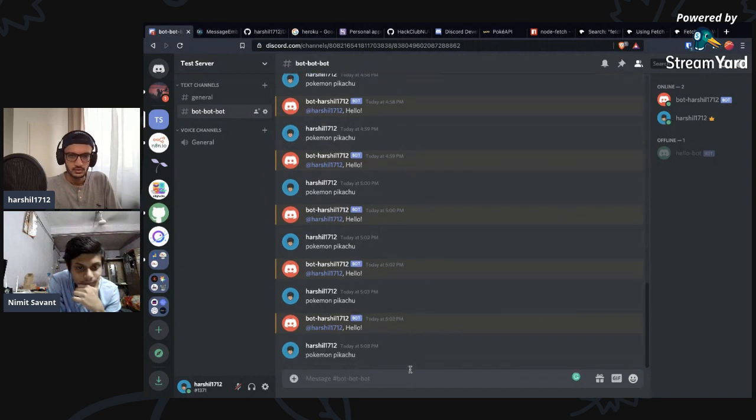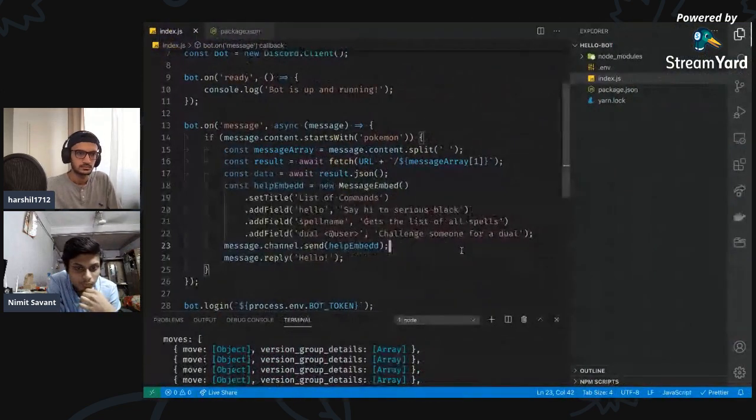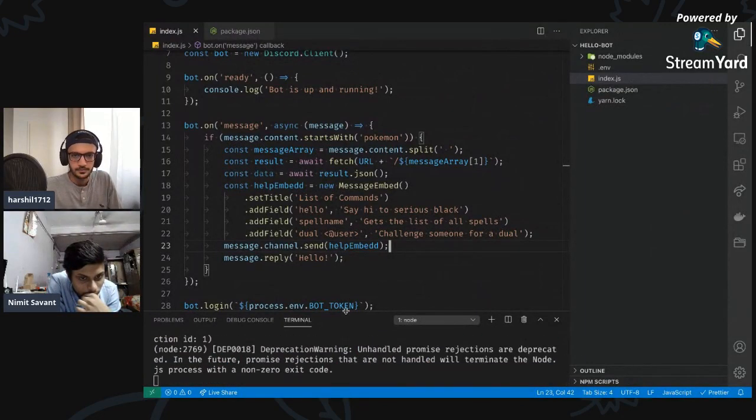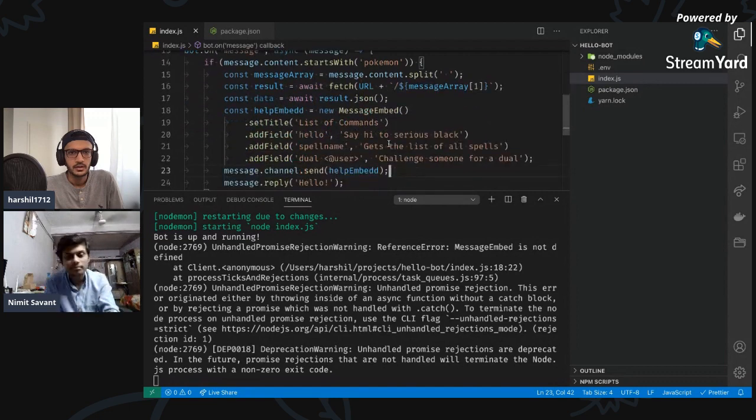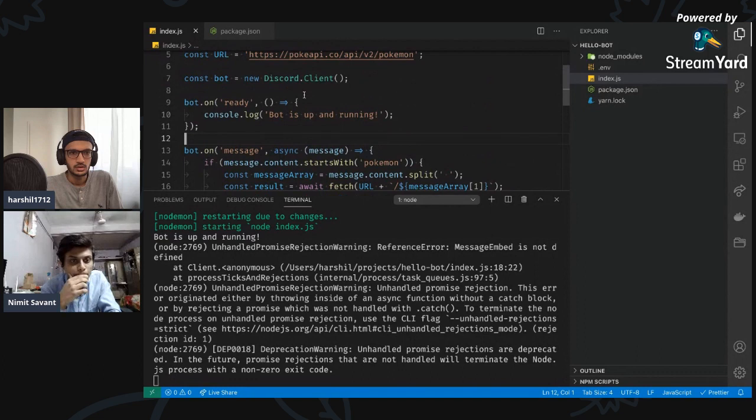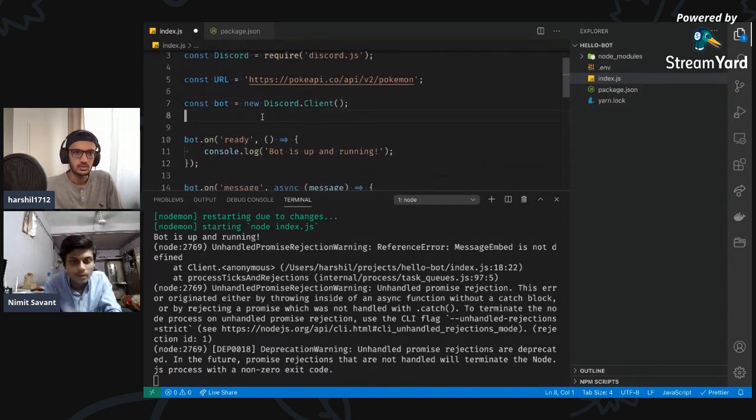I think we have an error. Let's see the error. Unhandled promise rejection. Message embed is not defined. Oh, we have to define it. My bad. So we do it somewhere here. Just a second, I'll just see how I have declared it. Message embed equals message embed.